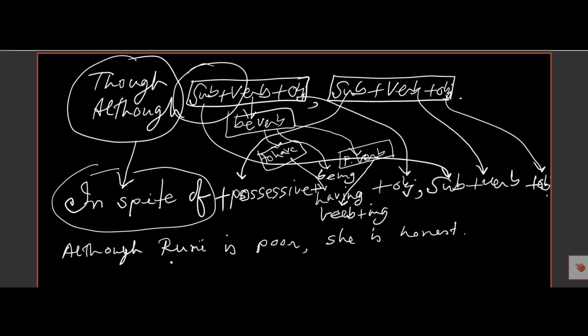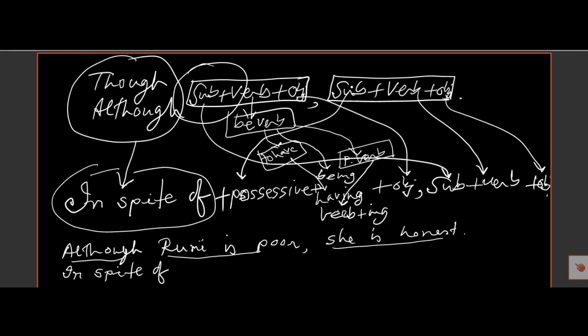So this is one part and this is another part. So here, instead of though or although, we must use "in spite of", and she will be possessive here.